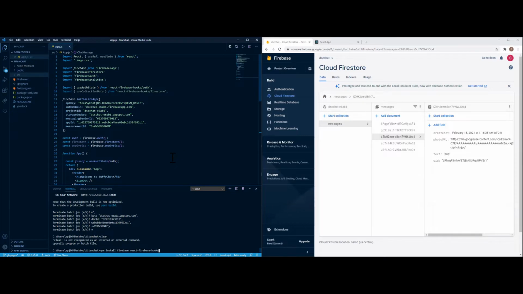The reason I'm not showing that is because that's going to take too much of the time, especially for the video itself. It's going to take quite a while to install React, and it does take quite a while to get the Firebase portion into there. But after doing that, once you get the SDK installed, along with getting React installed into your application too, you're going to just basically get to this portion.